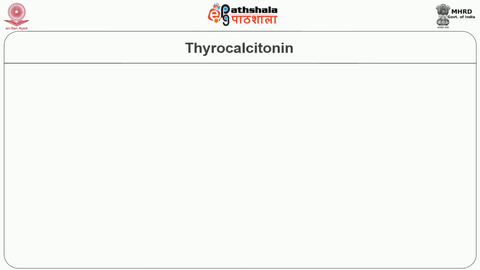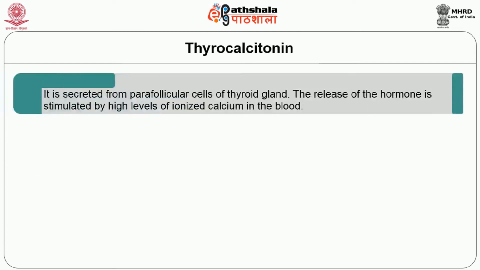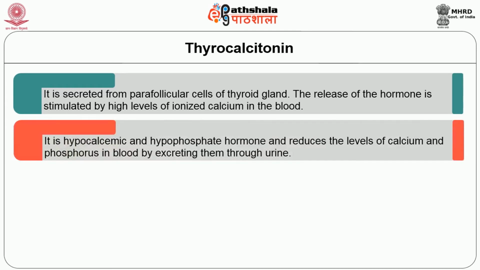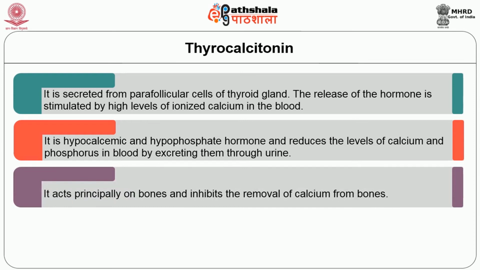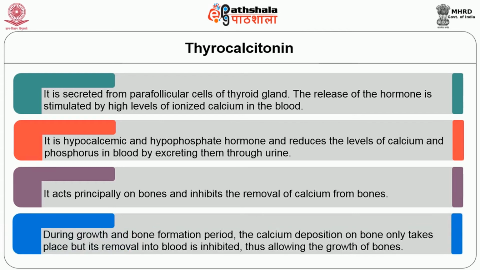The second hormone is thyrocalcitonin. It is secreted from parafollicular cells of the thyroid gland. The release of the hormone is stimulated by a high level of ionized calcium in the blood. It is a hypocalcemic and hypophosphatemic hormone and reduces the level of calcium and phosphorus in blood by excreting them through urine. It acts principally on bones and inhibits the removal of calcium from bones. During growth and bone formation, the calcium deposition on bone only takes place, but its removal into blood is inhibited, thus allowing the growth of bones.